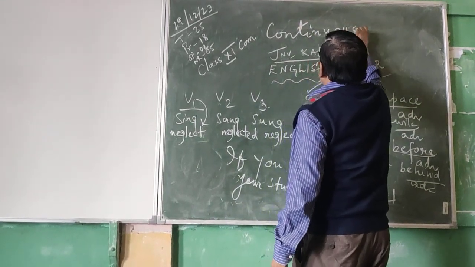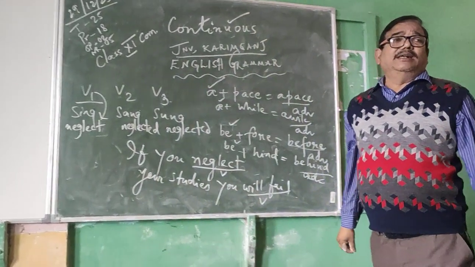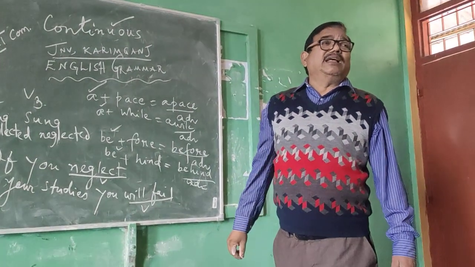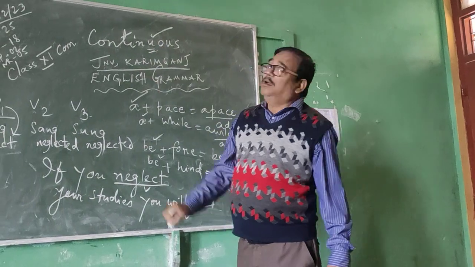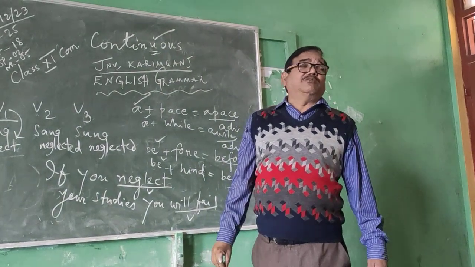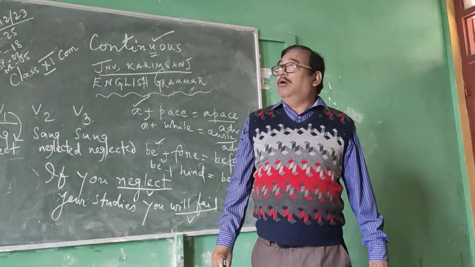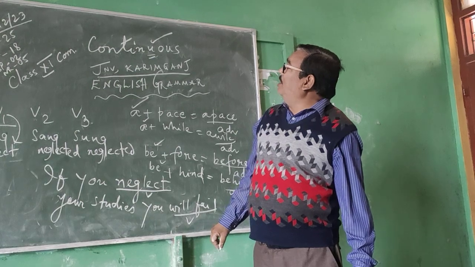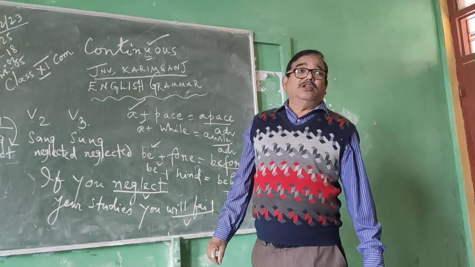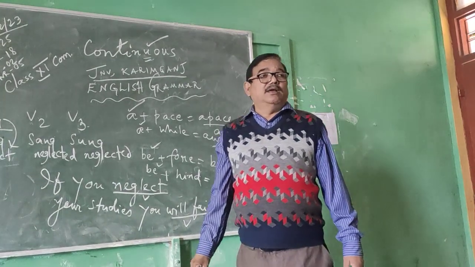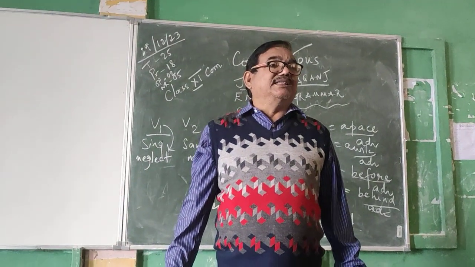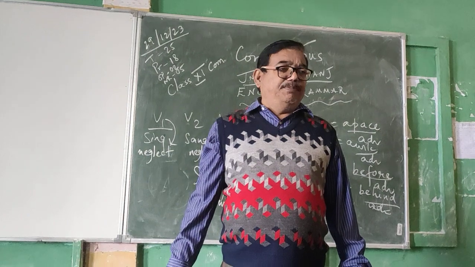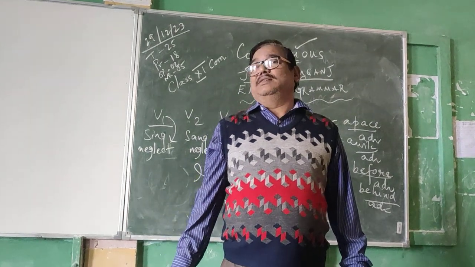Continuous. Most of the students write it incorrectly. This is the spelling of continuous. There is one U. Continuous, sensuous, conspicuous. You will get one U, and U. And most of the students miss out this letter U. Writing C-O-N-T-I-N-O-U-S is wrong. It is N-U-O-U-S, like sensuous, S-E-N-S-U-O-U-S, and conspicuous, C-O-N-S-P-I-C-U-O-U-S.